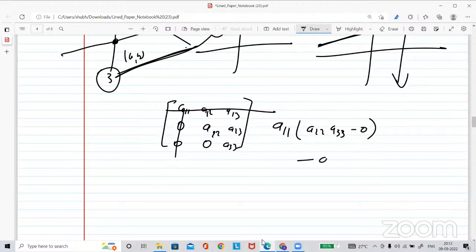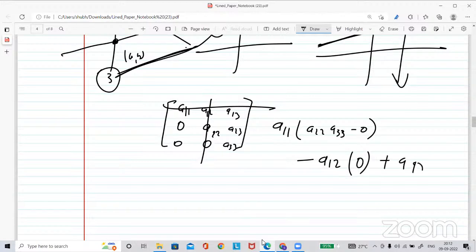Now A12, once you take A12, the determinant of 0. Similarly for A13 we get 0. The final thing is A11, A22, A33, exactly the multiplication of the diagonal.